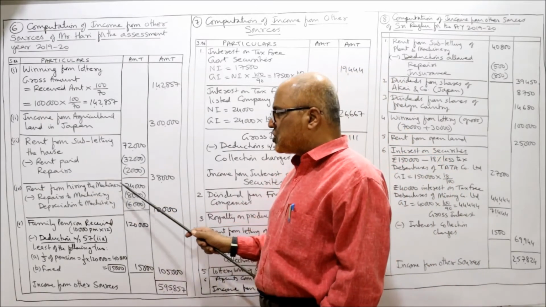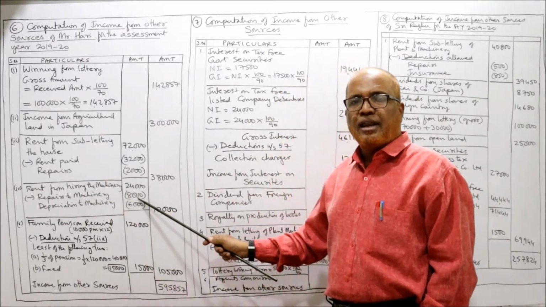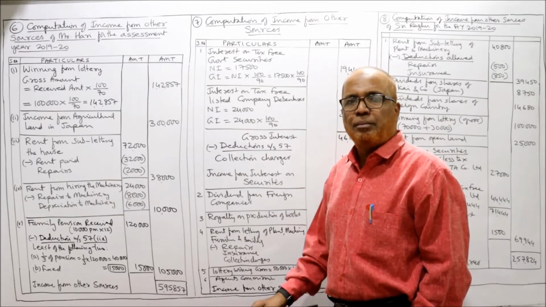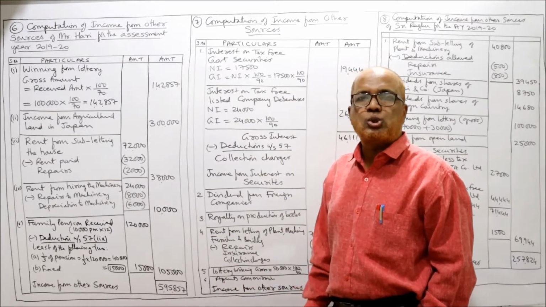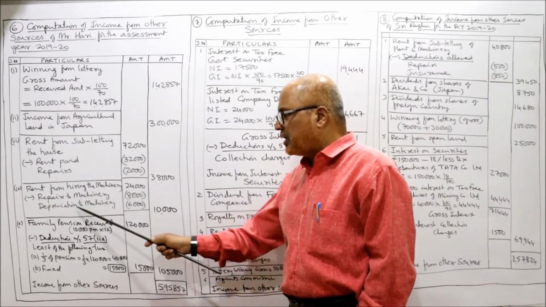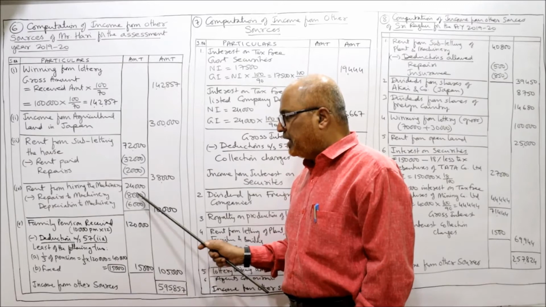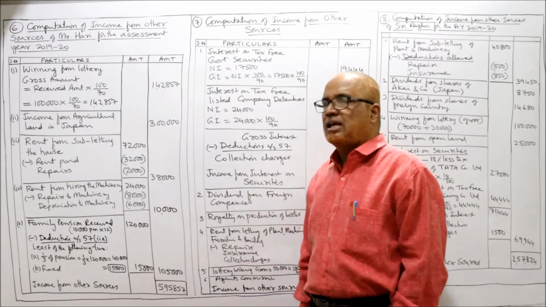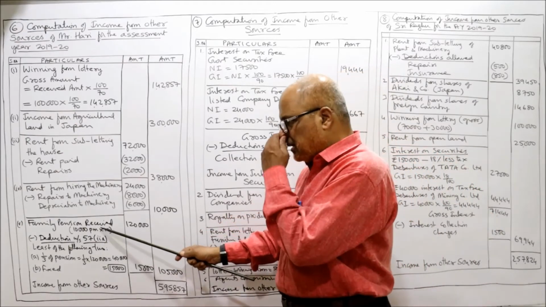Rent from hiring the machinery, 24,000. Rent from hiring plant, machinery, furniture will be treated as income from other sources. So rent from hiring the machinery, 24,000, less repairs to machinery and depreciation. Both these will be deducted. 24,000 minus 8,000 minus 6,000, 10,000 net amount. Then family pension received.